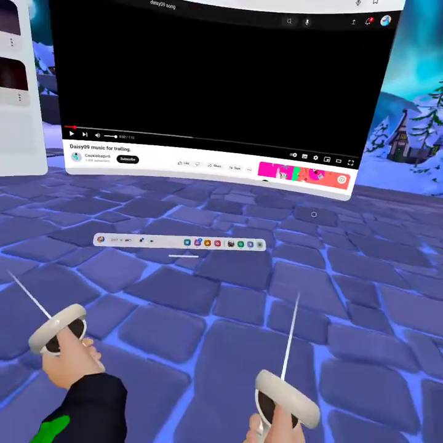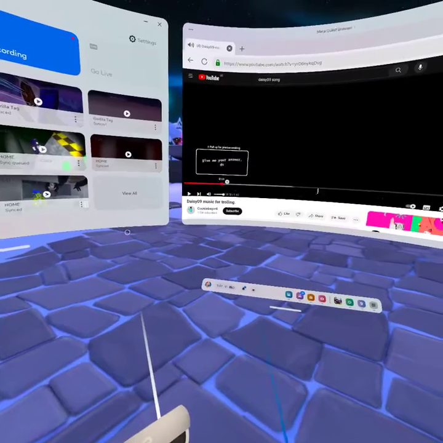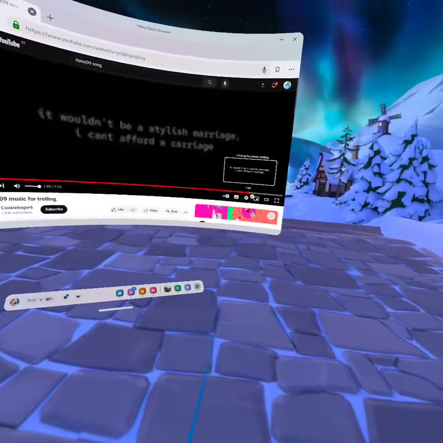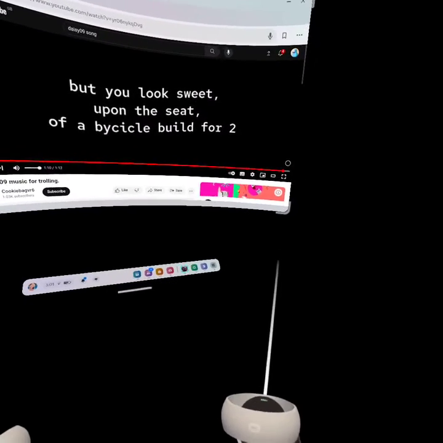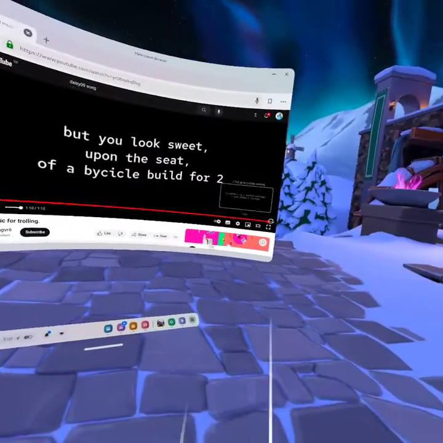Okay, so yeah, play the song, and you want to skip all the way to the end. When you get to the end of the song, let go, click on Gorilla Tag as fast as you can. And then if you've done it correctly, good. If you didn't do it correctly, click on quit, quit Gorilla Tag.